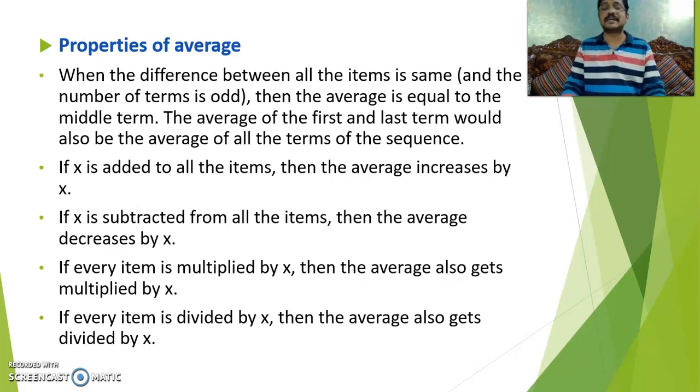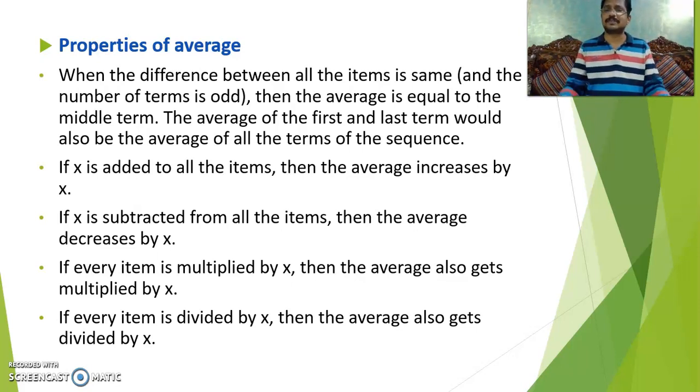What is the previous average here? 1, 2, 3, 4, 5. 5 is an odd number, so the middle term will be the average, because all the items have the same difference, meaning increased by 1 unit each. So how much did you add to each one? 3 is added, so you have to add the 3 to the average value. 3 plus 3 is 6.